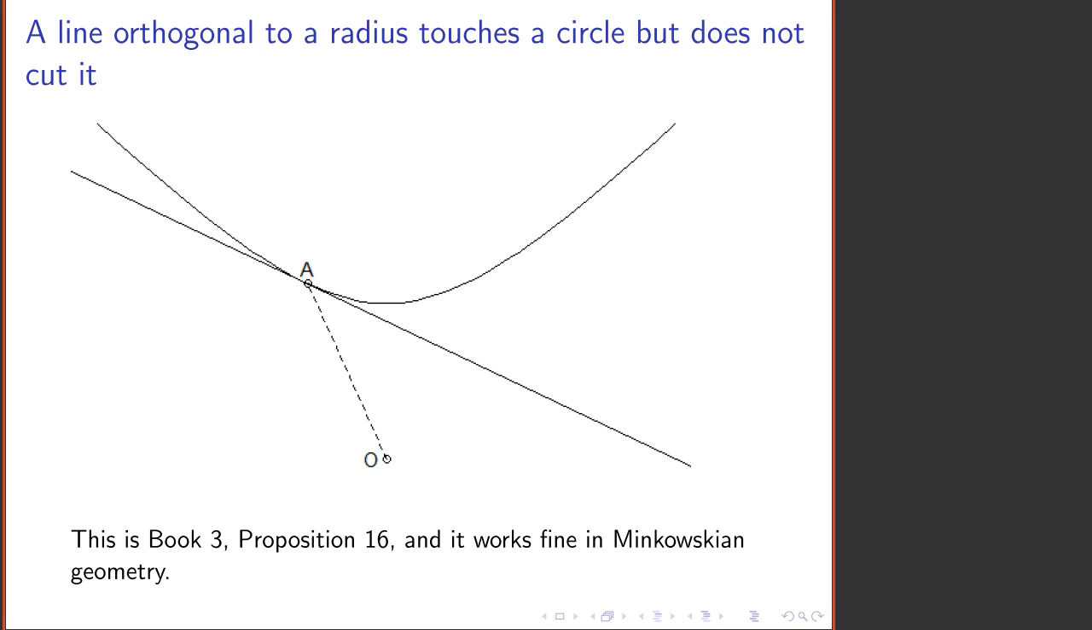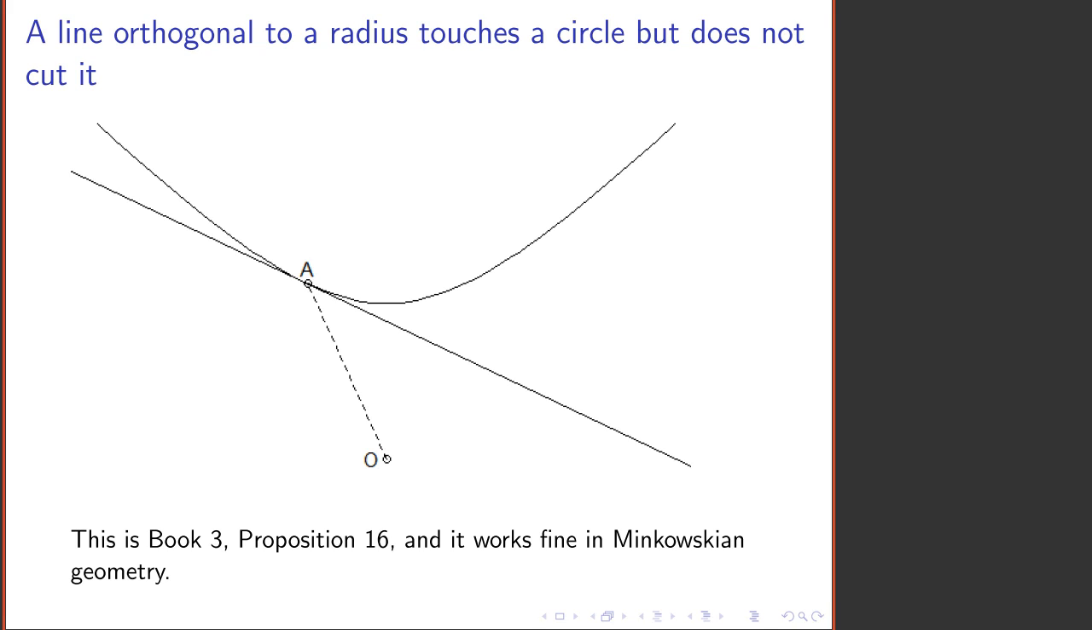So let's look at Book 3, Proposition 16. In that proposition, Euclid says, if you construct the line orthogonal to a radius of a circle, that line touches but does not cut the circle. In other words, it's tangent to the circle. The same thing is true in Minkowskian geometry.